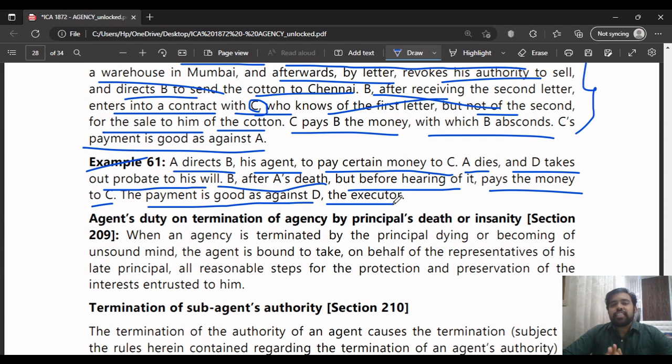So what these examples are saying is very easy, but you have to read them very carefully. Here, A directs B, his agent, to pay a certain sum of money to C, but A, the principal, dies and D takes out a probate to his will. So in such a case, B, the agent, before he hears of A's death, pays the money to C for which he was appointed. The payment is good as against D, the executor, means it's assumed that D, the executor, has given the money. Okay, understood. That's what they're saying.